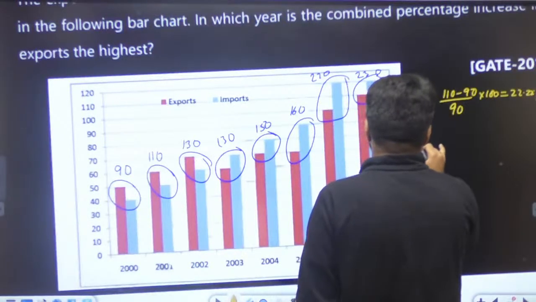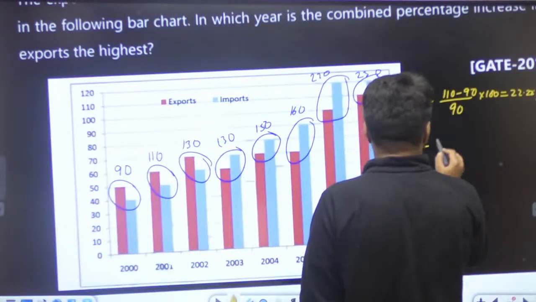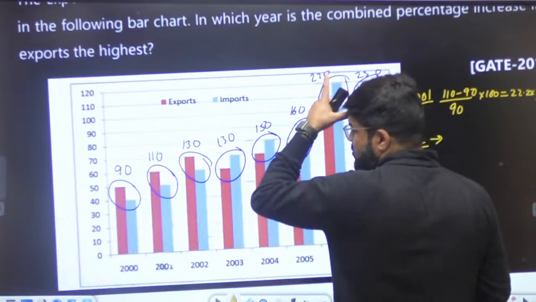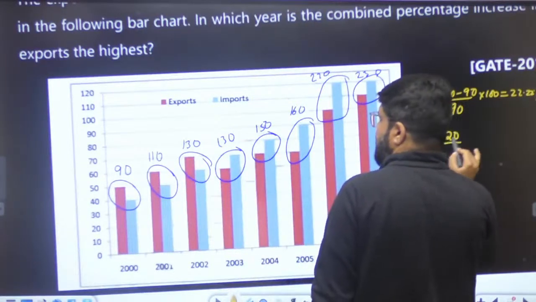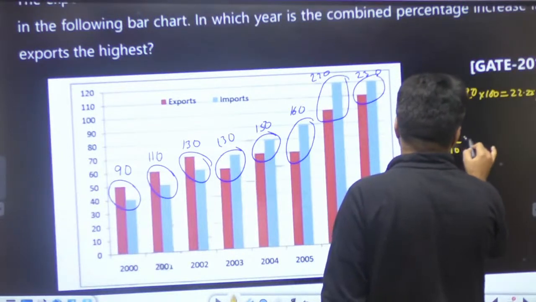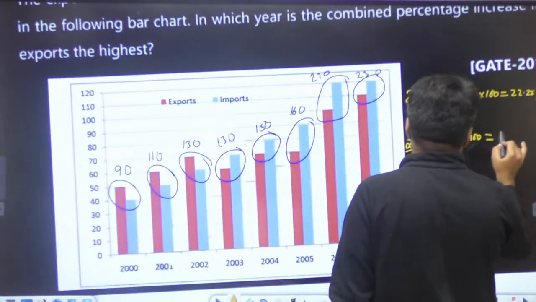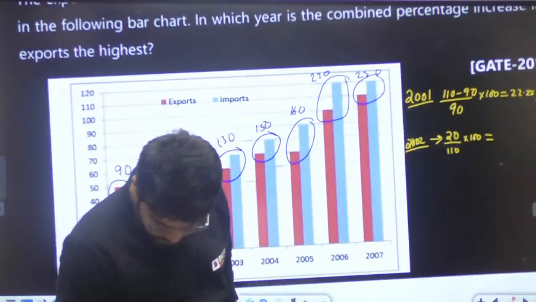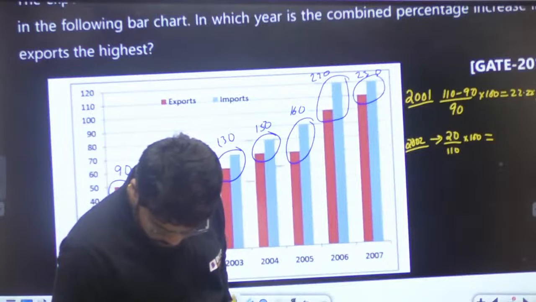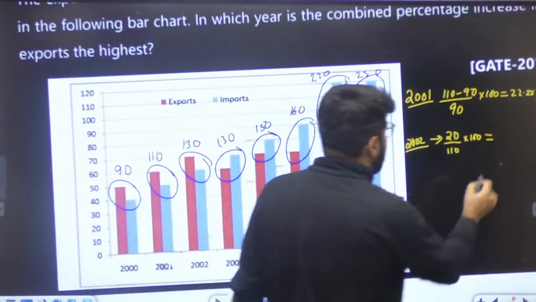If I go to the year 2002, then it is going to be 130. That is again 20. 130 minus 110 divided by 110 into 100. Okay, so this is 2 by 11. This is 18%.